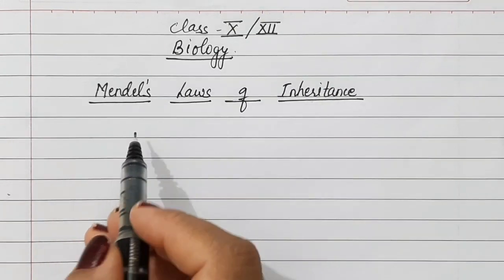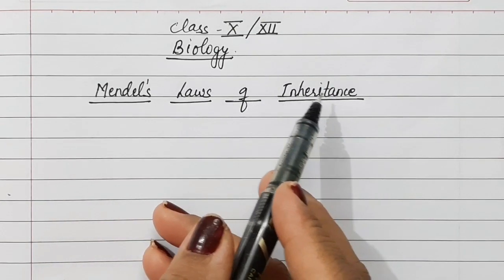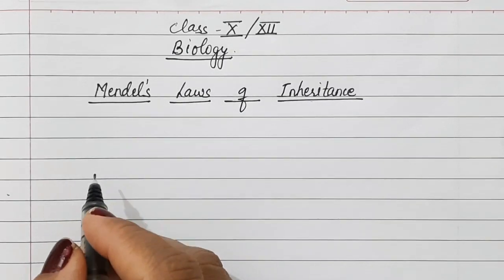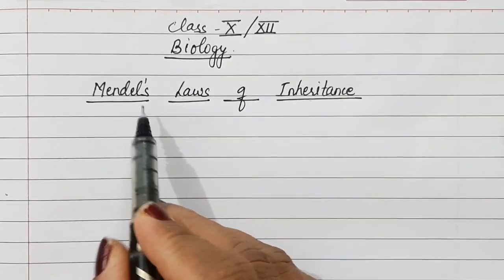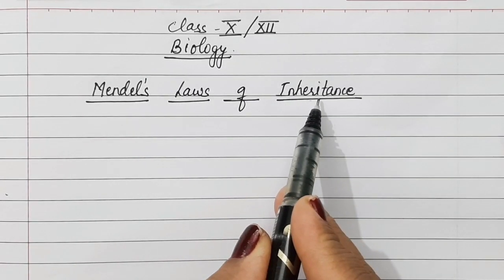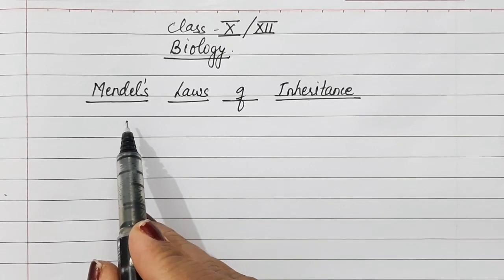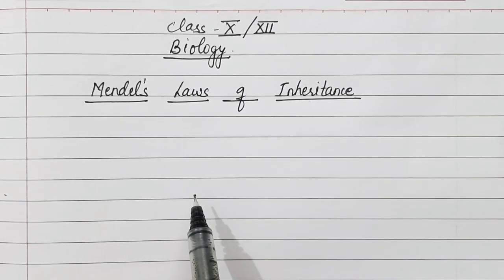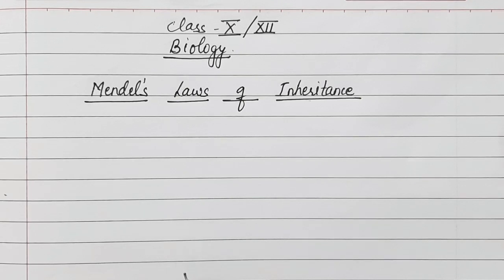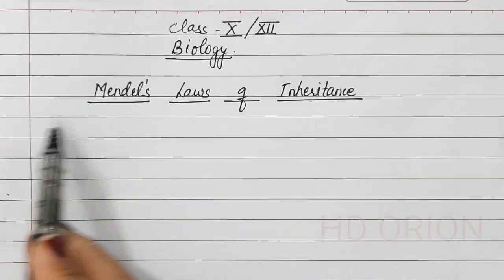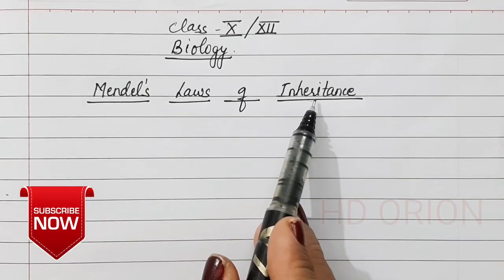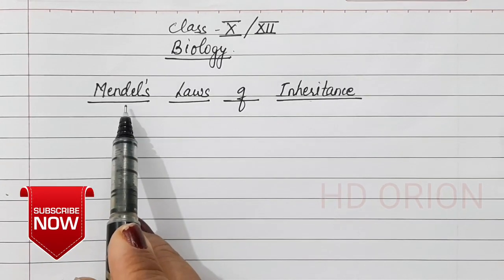Hello everyone. Today we are going to study Mendel's laws of inheritance from biology. Mendel was appropriately called the father of genetics. Now we are studying his laws of inheritance. First of all, Mendel actually gave the postulates. In my previous video, I told you that Mendel's work was rediscovered by three scientists, Hugo de Vries, Tschermak and Correns. These three people actually made the laws of inheritance, and it was said to be Mendel's laws of inheritance on the basis of the postulates of Mendel.